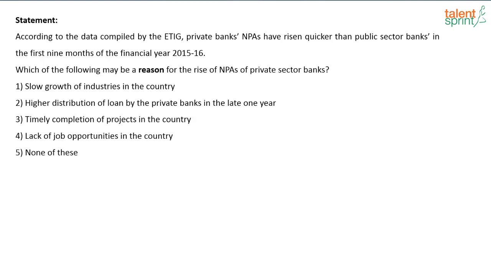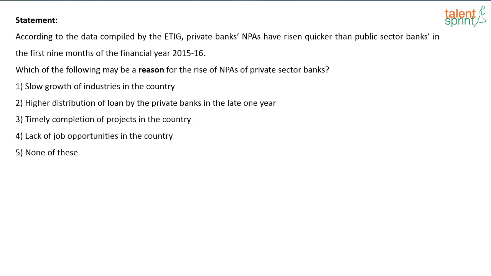When will the NPAs increase, or when will non-performing assets increase? Let us say the bank has lent something to somebody, any asset, and it is not giving income back to the bank. It is non-performing. In such cases, you can say it is an NPA, a non-performing asset, right? When will that generally happen? When the bank has given a lot of loans. If you see option 2 here, higher distribution of loan by the private banks in the last 1 year.